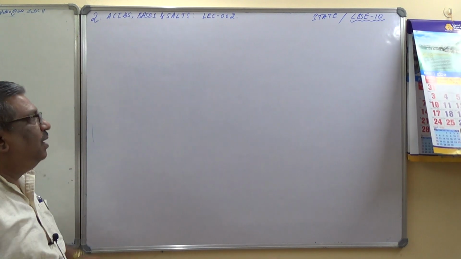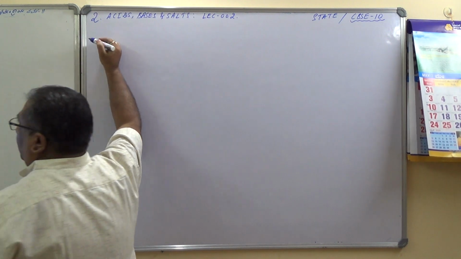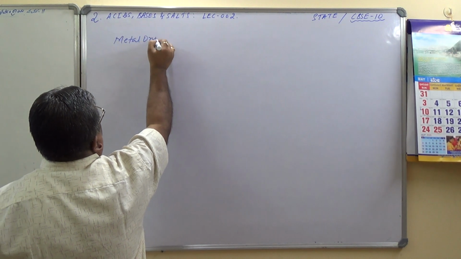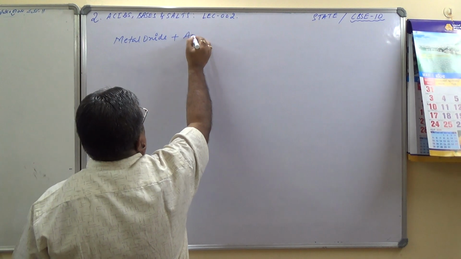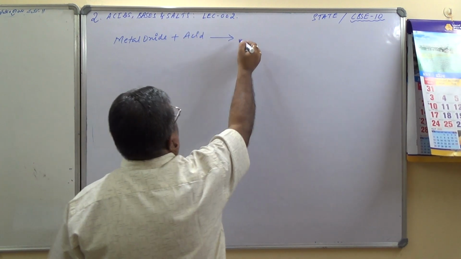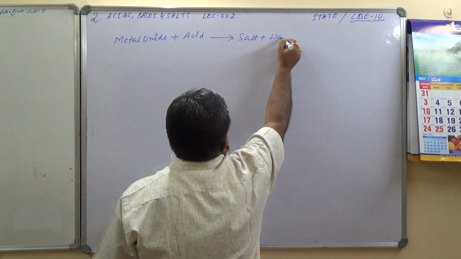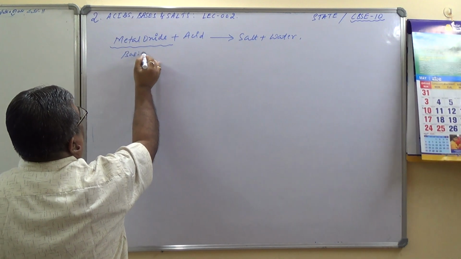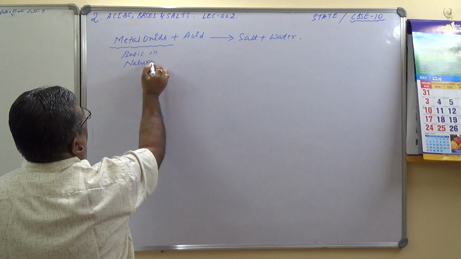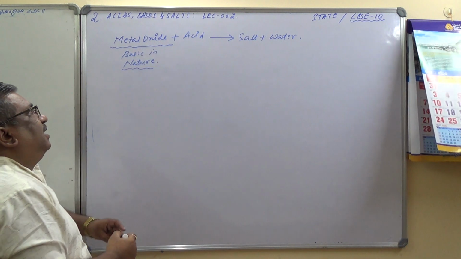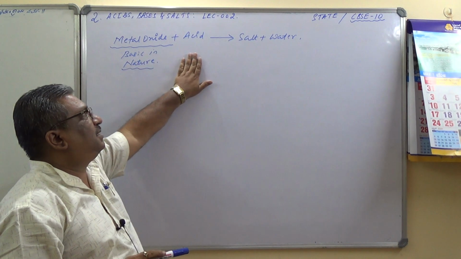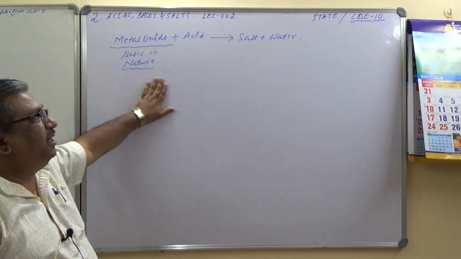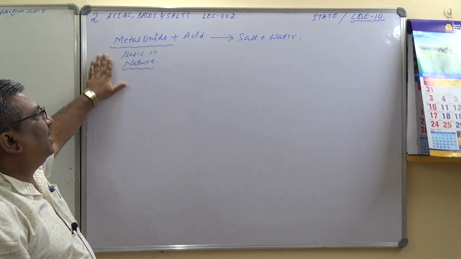So in this reaction, metal oxides plus acid gives you salt plus water. And important thing, metal oxides are basic in nature. I hope you have understood why those are basic in nature, because bases and acids react together to form a salt and water, which is the neutralization reaction. Here also this is equivalent to a neutralization reaction. Hence we conclude that metallic oxides are basic in nature.